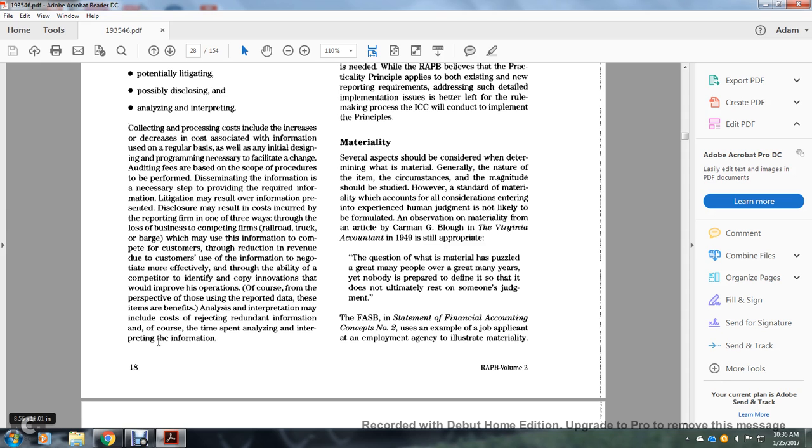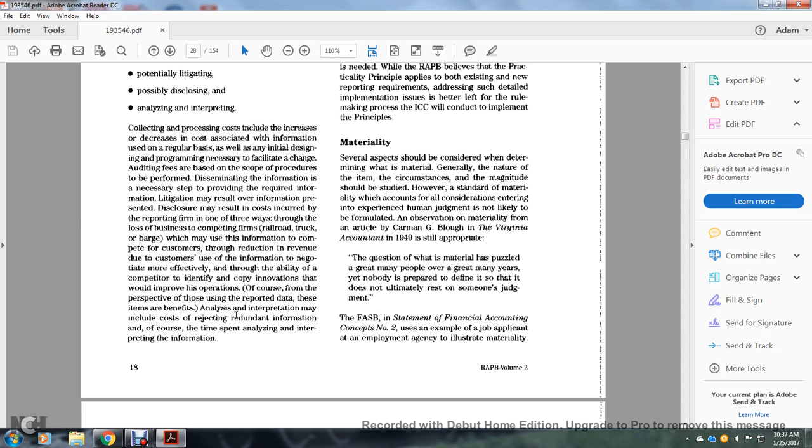Litigation may result. Information presented with the disclosure may result in costs incurred by the reporting party in one of three ways: through the loss of business to competing forms of transport such as the railroad, truck or barge, which may use the information in competing for the customer; through the reduction of revenue or cost; or the use of the information in negotiation more effectively; or through the ability of a competitor to identify and copy innovations that would improve operations. Of course, from the perspective of those using the reported data, these items are benefits to be analyzed.